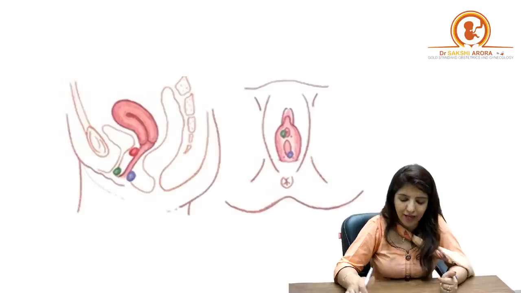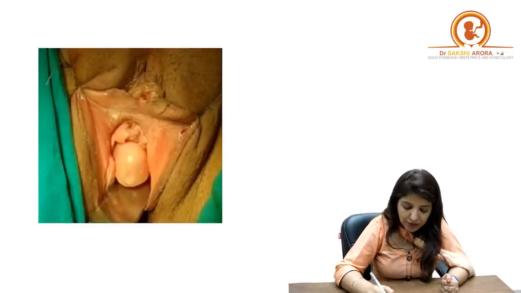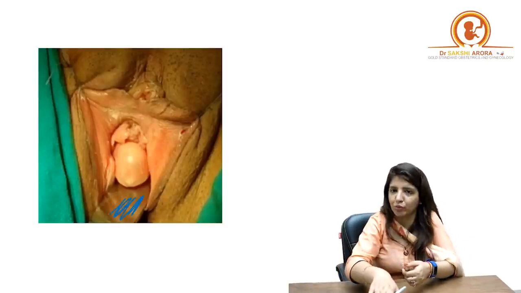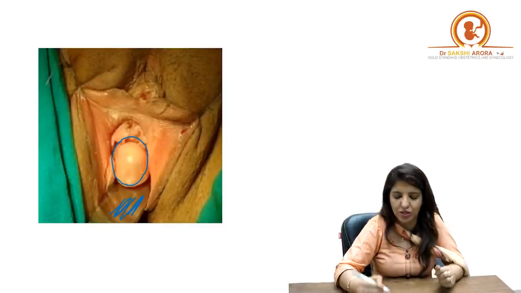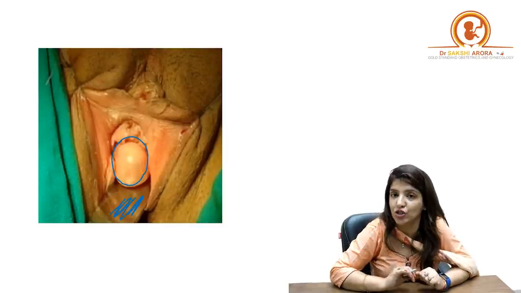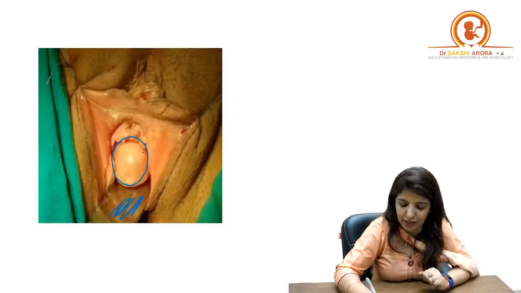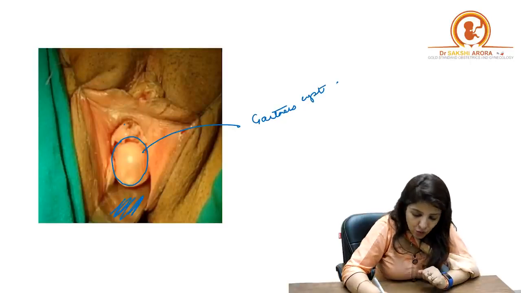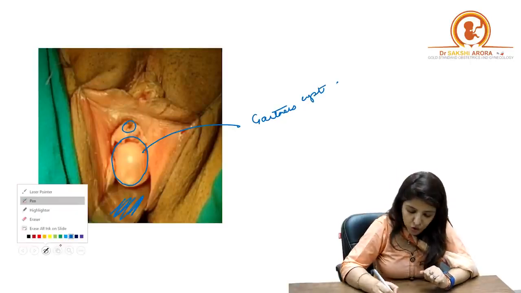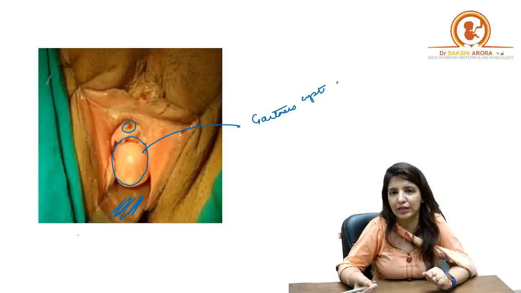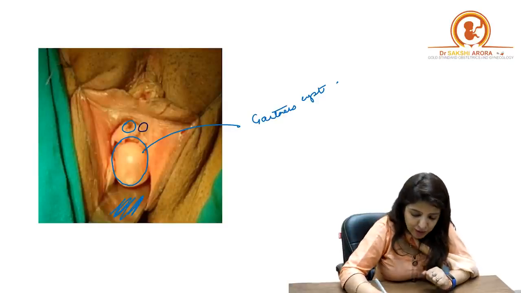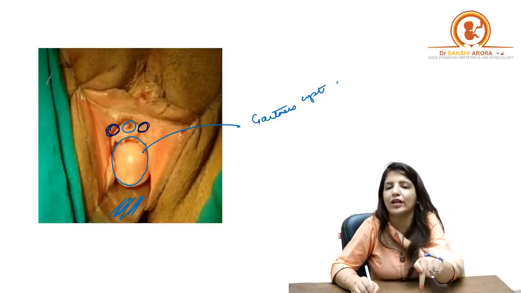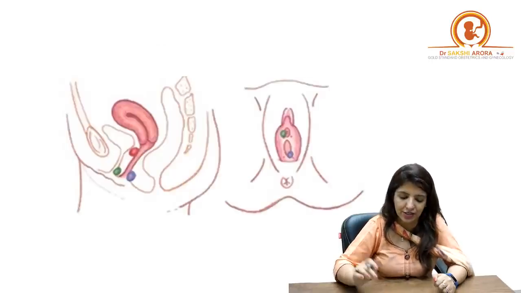On the other hand, I want you to see this swelling. This is the posterior wall where the Sims speculum is. The Sims speculum is pressing down on the posterior wall. This swelling is present on the anterolateral wall of vagina. So if you would have got an image like this, this would have been a Gartner's cyst. This over here is the urethra. If the swelling were in the paraurethral glands, then the swelling would have been present somewhere here. Over here the swelling is present in the anterolateral wall of vagina, so this is a Gartner's cyst.